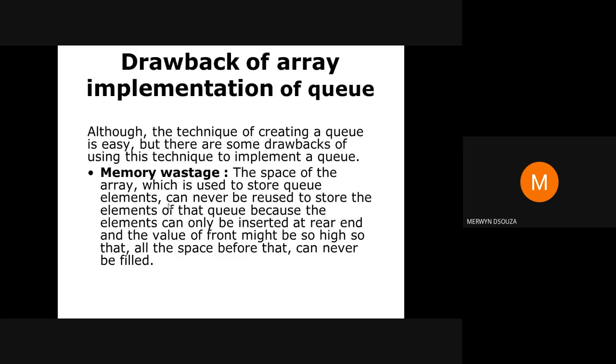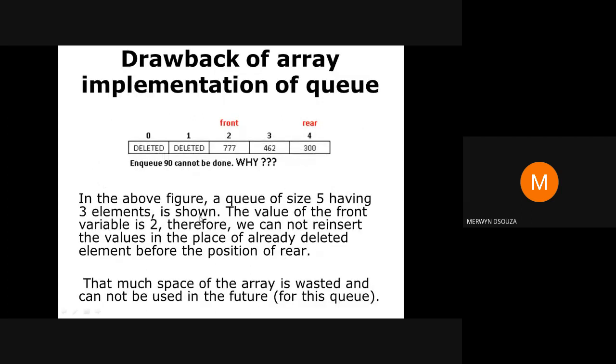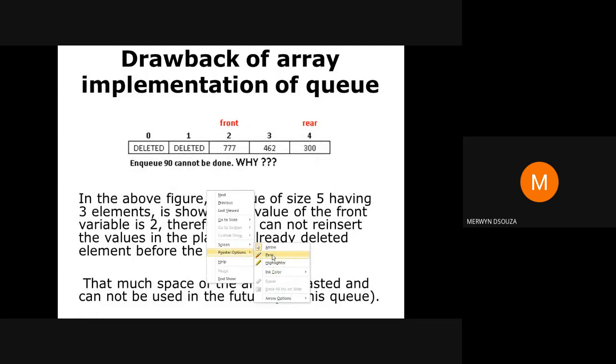The drawbacks of array implementation of queues are just whatever the drawbacks of arrays are. For example, memory wastage, because you need to declare your array size in advance. Like in that stack program, I declared a size of 100, but I was just using 5. So memory was getting wasted. Also, something like this could happen. Like in this diagram, you can see here, I deleted 2 items.